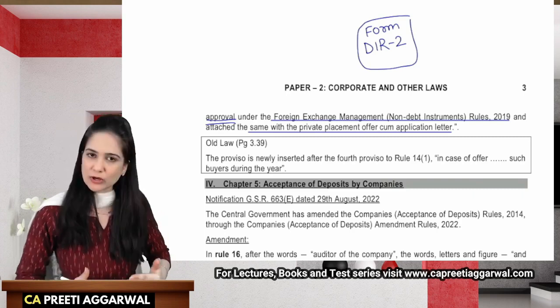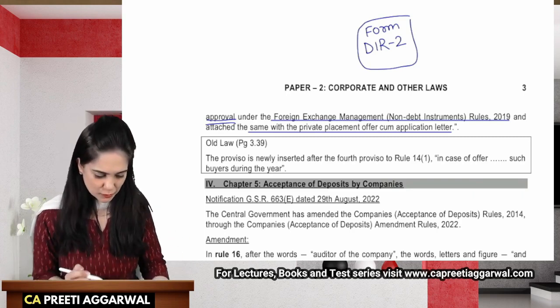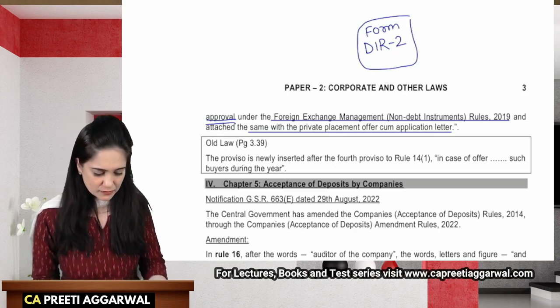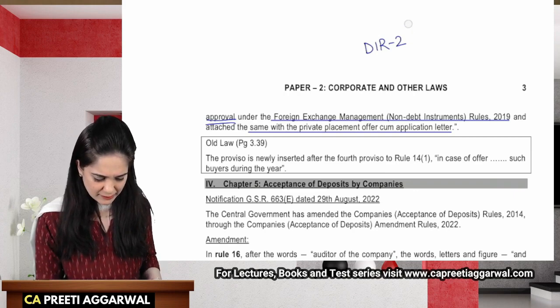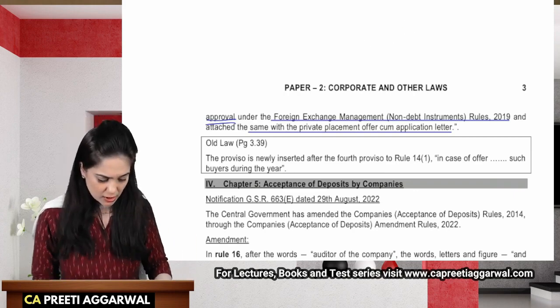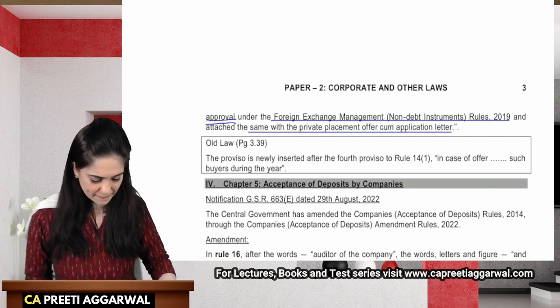So the same logic, the same repercussions apply to form DIR2 also. There are certain amendments made in DIR2 and INC 9 also, in the declarations, etc. But they have not been mentioned in the module. However, that was discussed in the recorded lectures that you have.